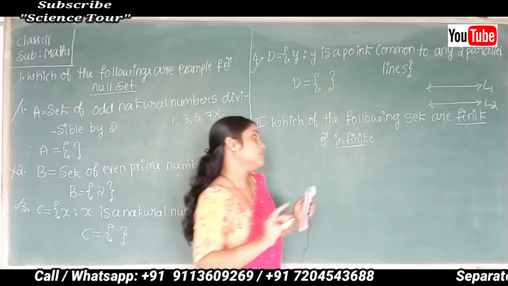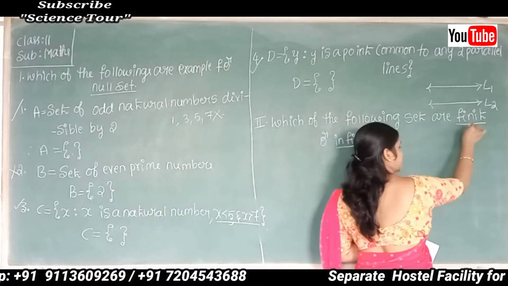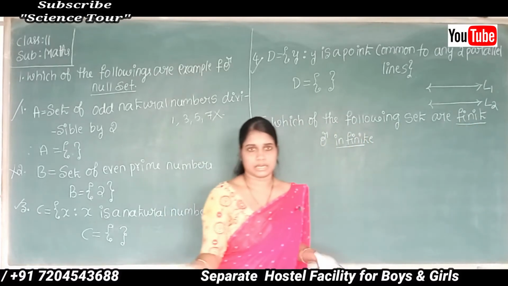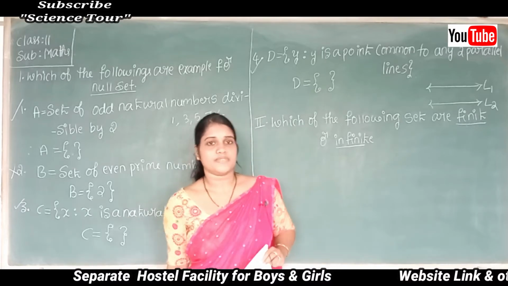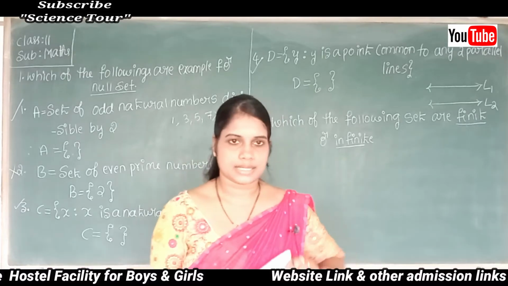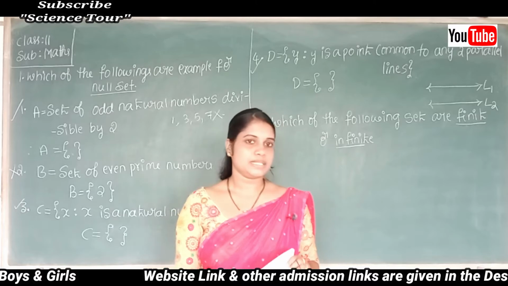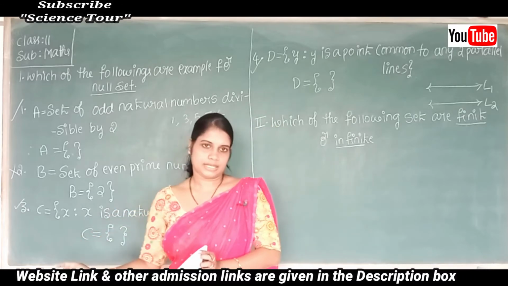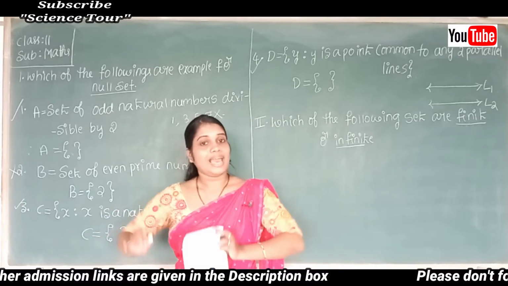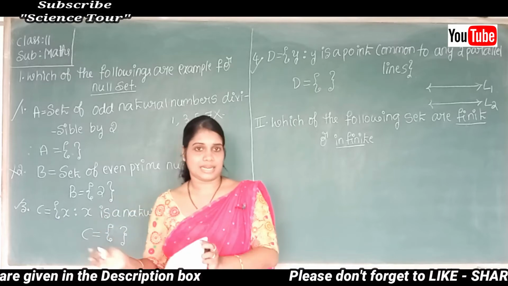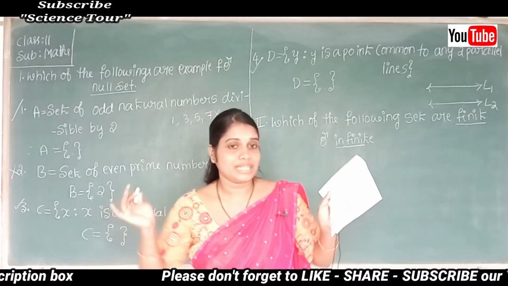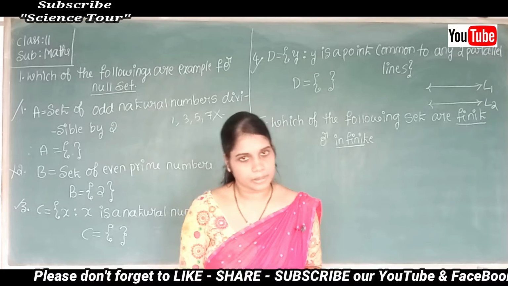That means the number of elements of the set is countable. Such sets are known as finite sets. A finite set means it must be an empty set or the elements of that set must be definite in number, or countable, right?